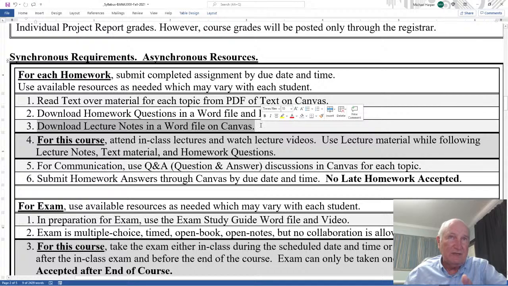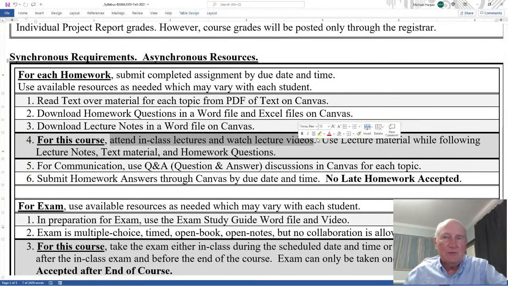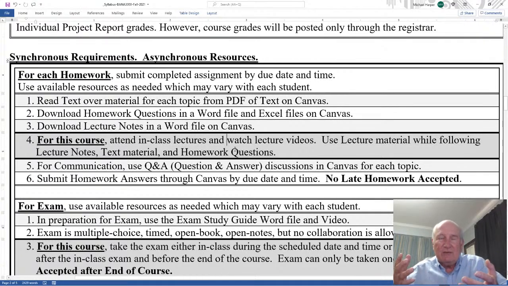Okay, watch the videos. Now for this course, attend in-class lectures and watch lecture videos. They're both available. You can do both if you want. Use the lecture material while following lecture notes, text material, and homework questions. So do it all together. But however you want to do it, you decide what's best for you. Maybe people have study groups.